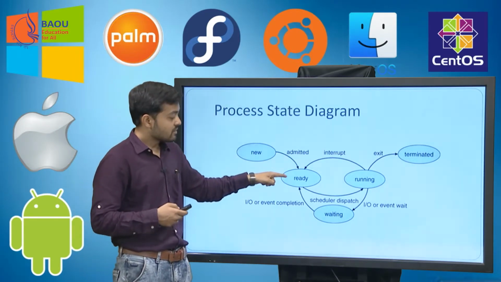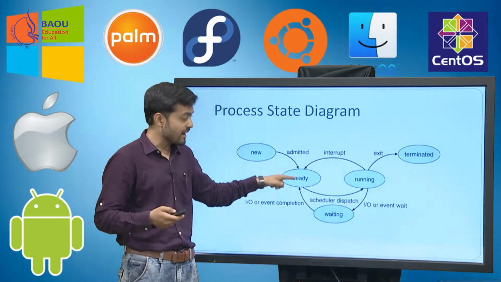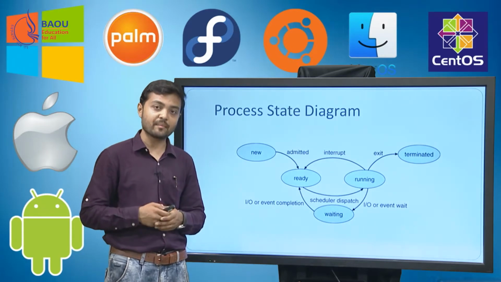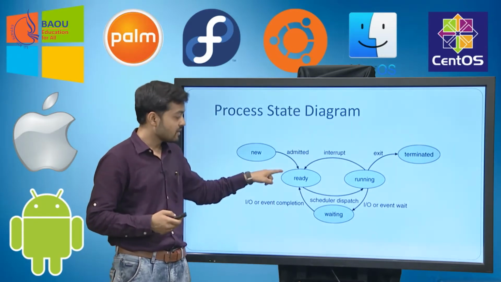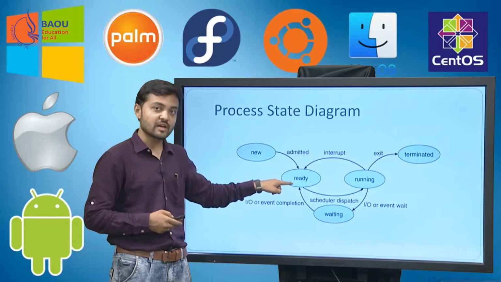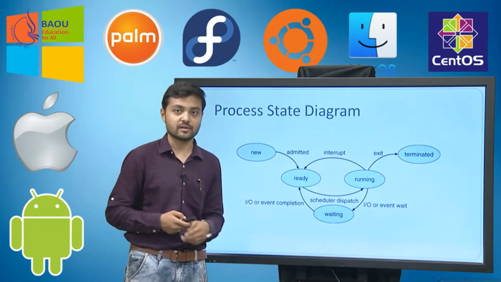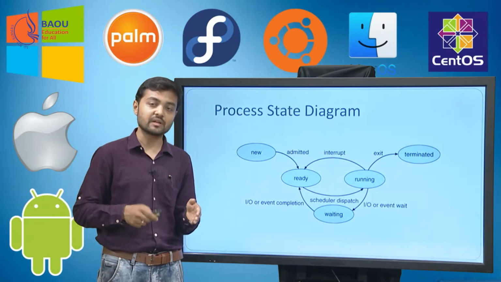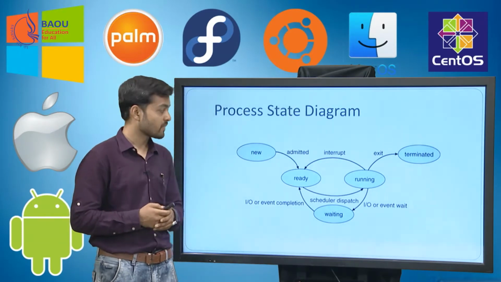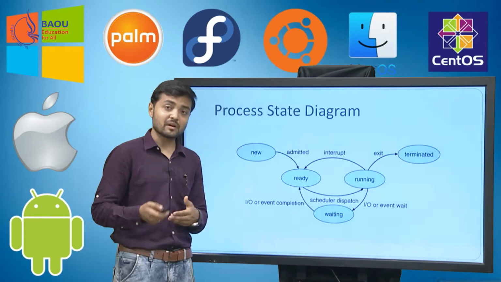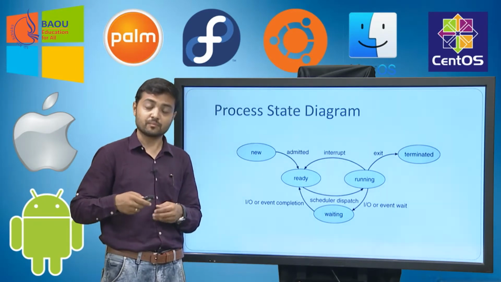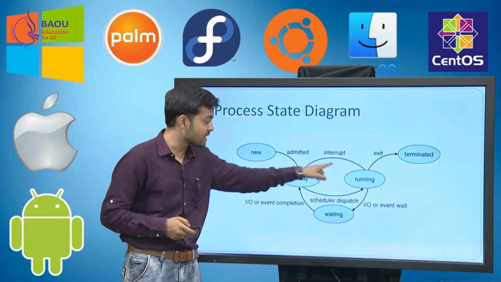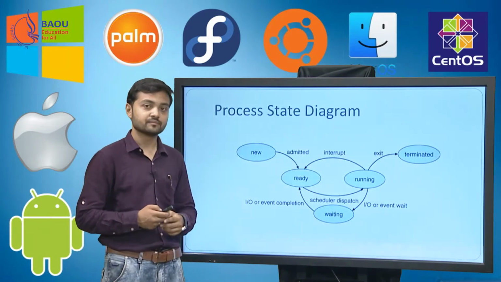When your scheduler dispatches the process, it means the process which is inside the memory gets the processor, and the state of the process changes from ready state to running state. As I said, if my process is in running state, it is currently using the CPU. When some interrupt comes, the process has to leave the processor and goes from running state to ready state.